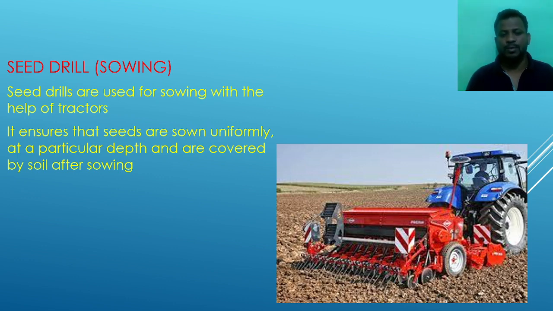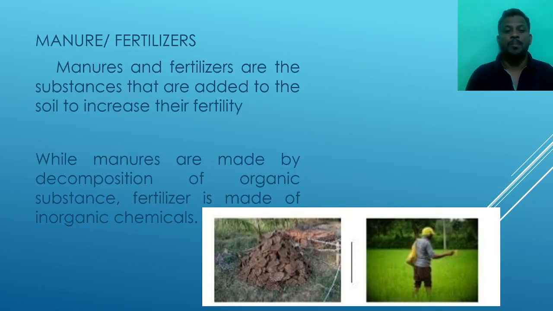For the different types of crops, we are going to use different types of machinery to sow the seed in the soil. Next step is manure and fertilizer. This is also a very important step of agriculture.